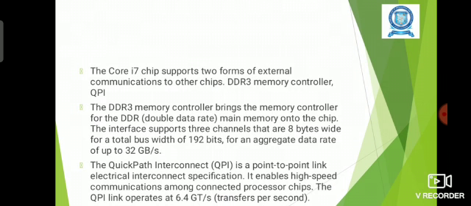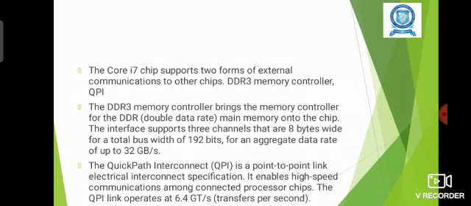DDR3 means double data rate. Here 3 channels will be available. Double data rate is actually on the memory chip, and it is used to transfer the data. It acts as the channel to transfer the data between the different chips.